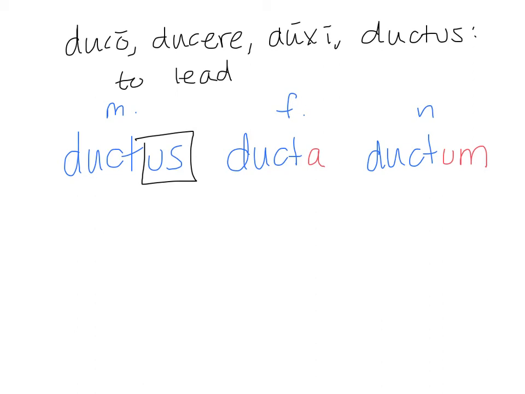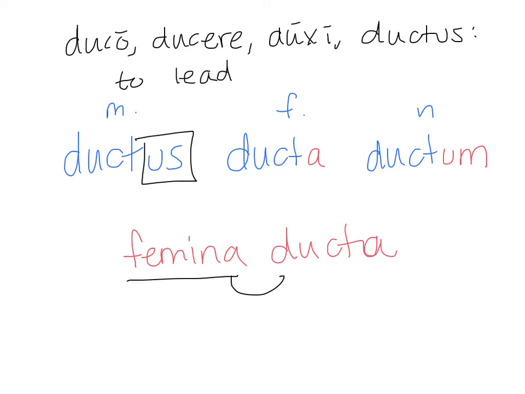So if I had femina ducta, then I'm saying the woman having been, and then I need to think about what that action is, having been led. And that's all I'm doing with these participles. They help us add some energy and excitement to our sentence because they bring in more action, because we can describe people with adjectives that are derived from a verbal stem.